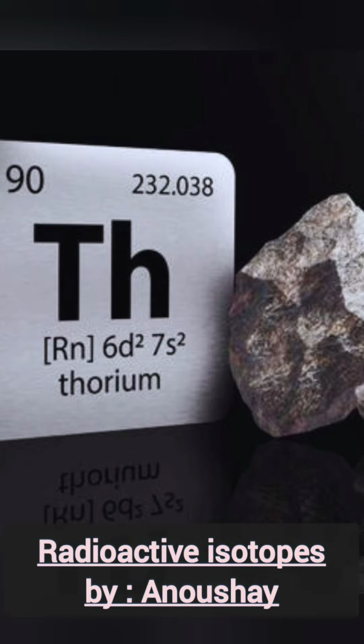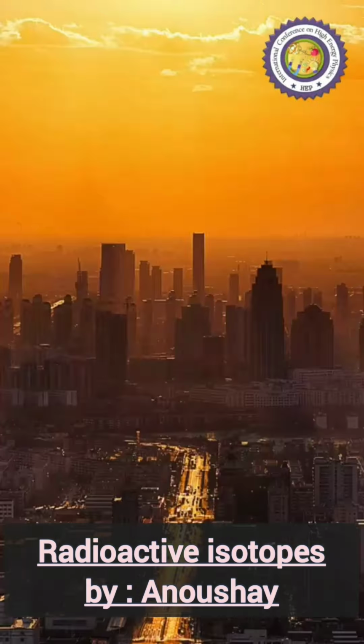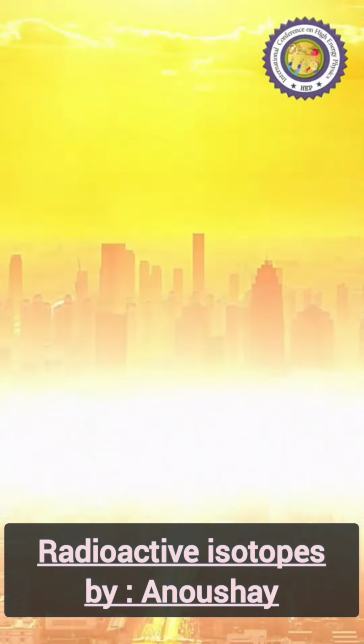Decay and emit particles and energy. This process occurs naturally in certain elements like uranium and thorium and some isotopes of other elements. The isotopes that are unstable and emit radiations are called radioactive isotopes.